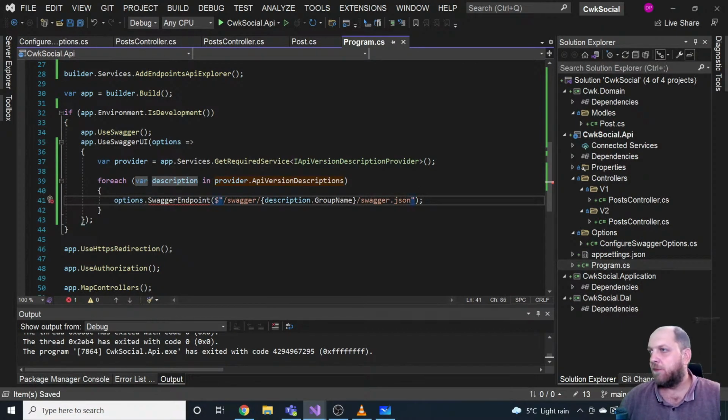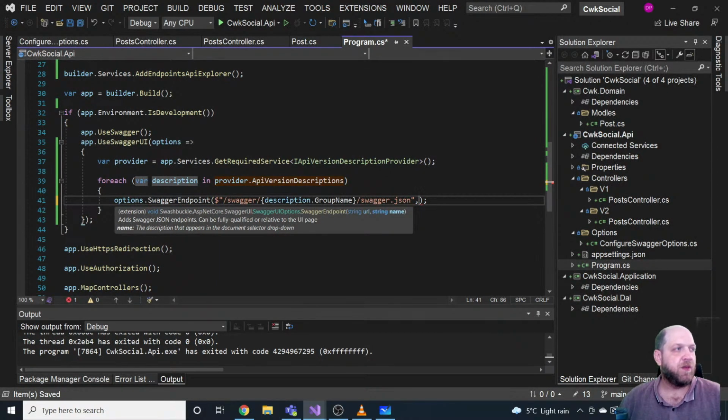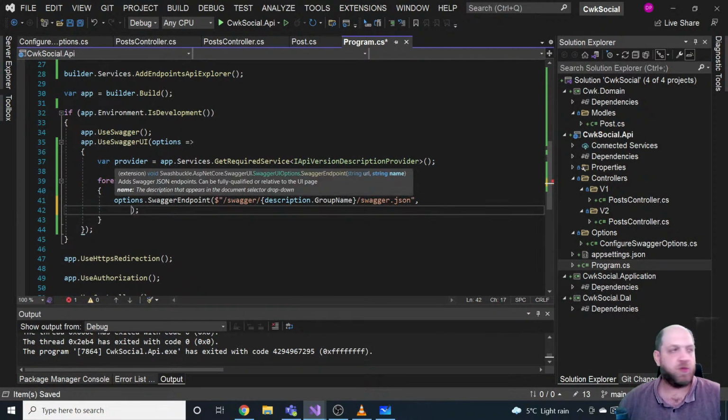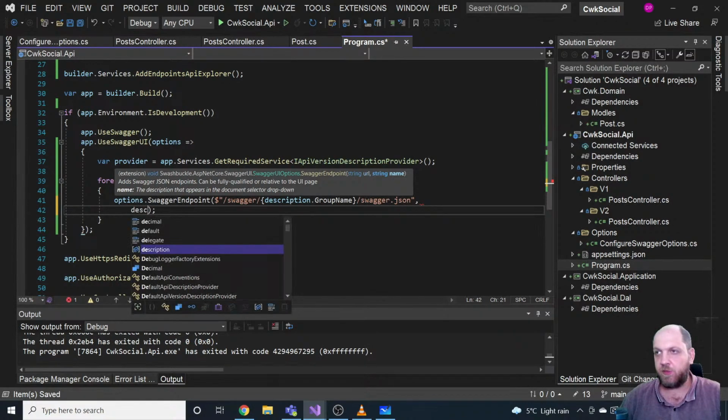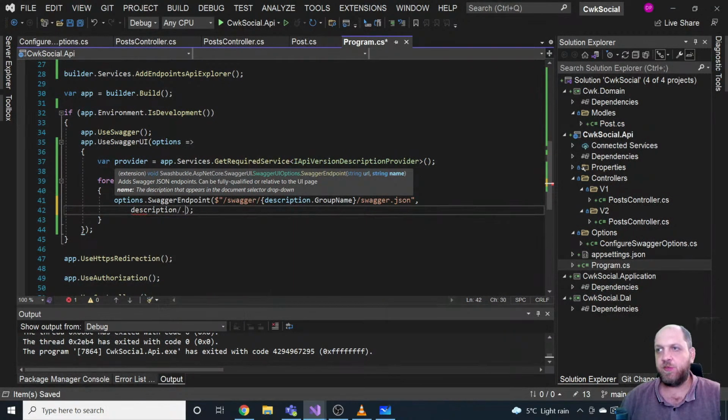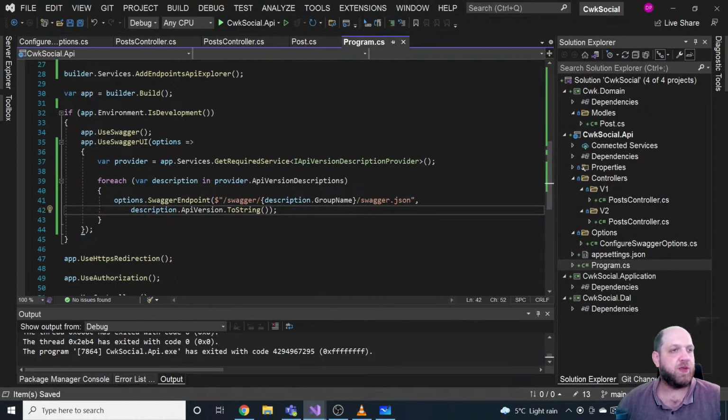Okay, that's cool. But besides this string, another thing that we would need to provide here is once again the version of the API, or well, the name for it. So for description, we will use the same thing that we used in the other part: description.ApiVersion.ToString, and that should now generate the Swagger endpoints for that.